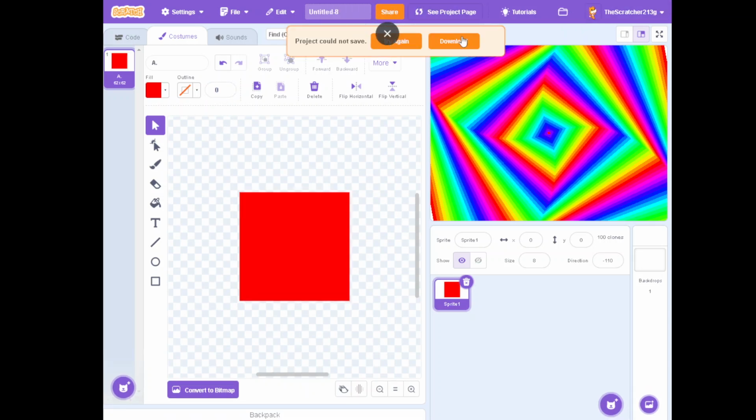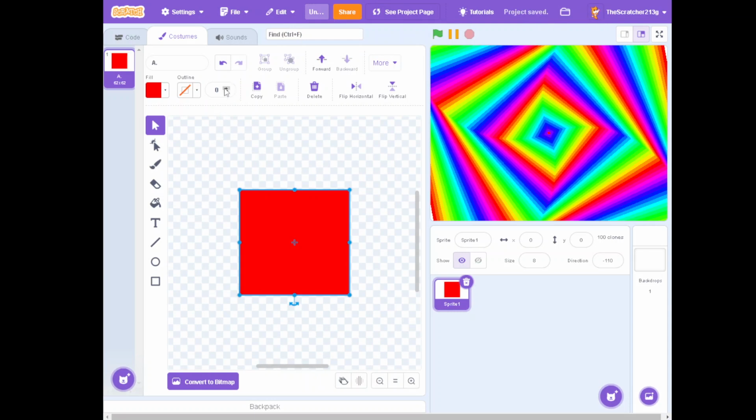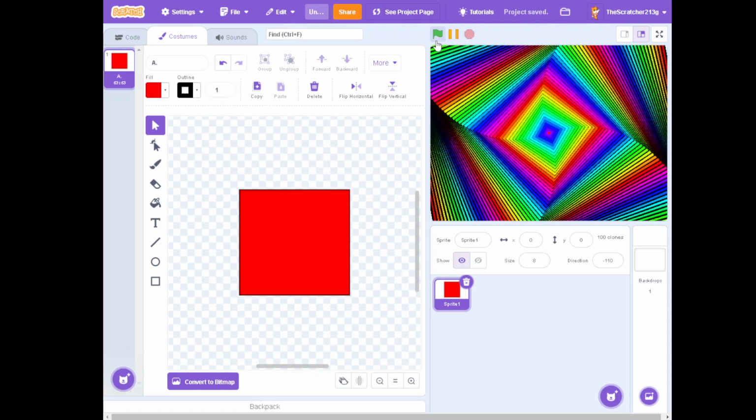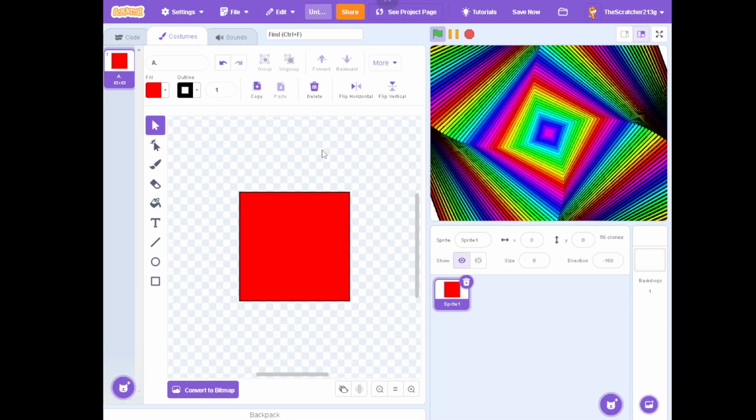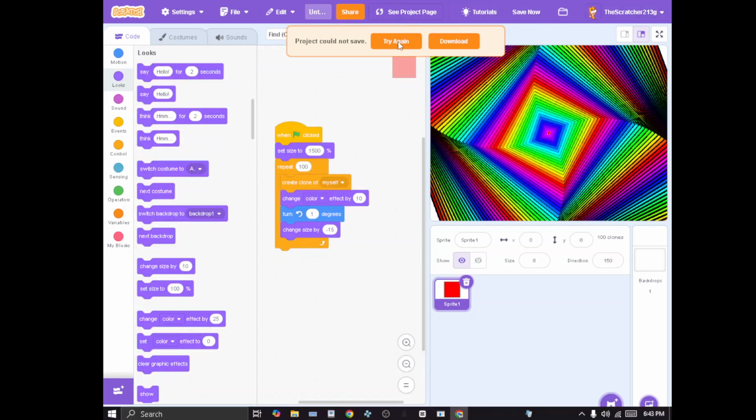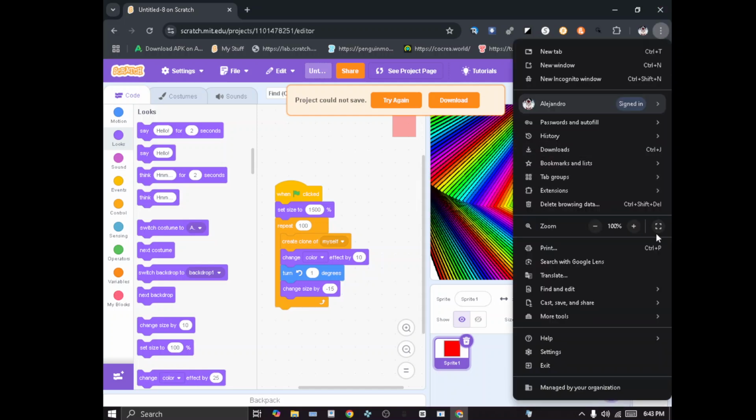As you can see, we have this nice effect. You can just make it have one outline. As you can see, we have this nice 3D effect, and as you can see, it works.